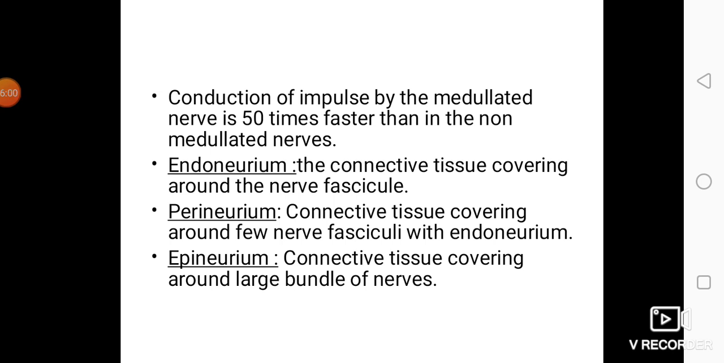Then what is a myelinated and a non-myelinated nerve? A myelinated nerve has a myelin sheath and a neurolemma. A non-myelinated nerve is without a myelin sheath but a neurolemma is present. The nerve impulse transmission is faster in myelinated or medullated nerves, but it is comparatively slow in non-medullated nerves.